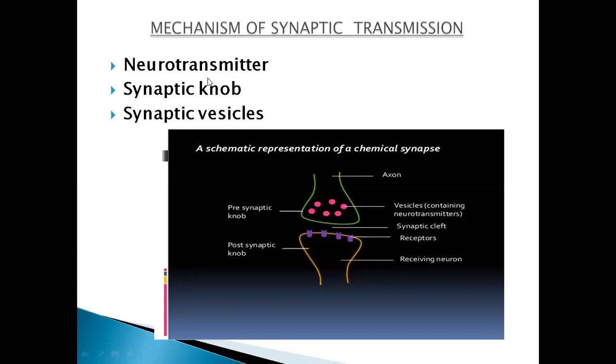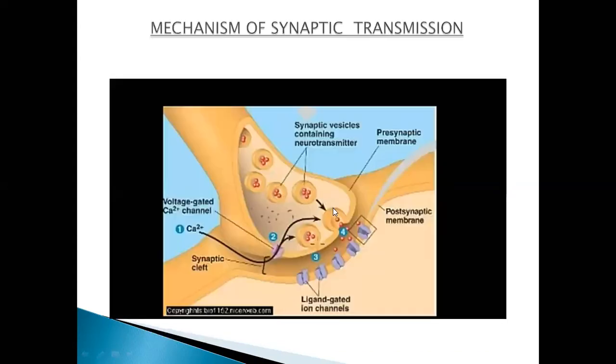So the neurotransmitters are what is transmitted across the synapse in the form of chemical messengers. You can see these vesicles containing the red colored dotted areas in this picture.